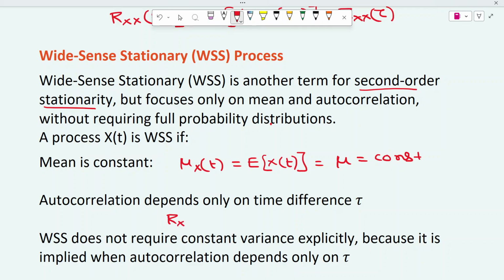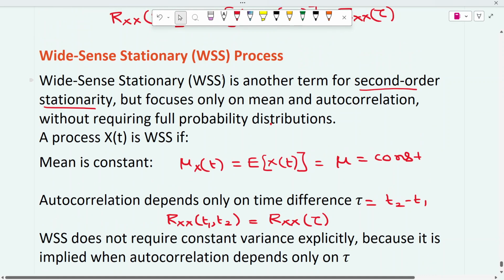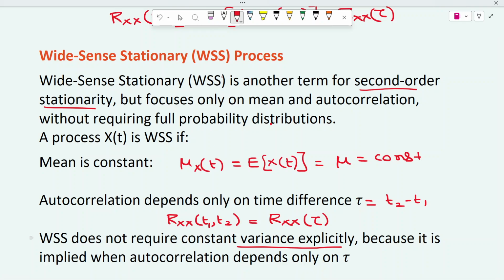That means R_XX(t1, t2) we should be able to write as R_XX(tau), where tau is t2 minus t1. If it satisfies these two conditions, then we can call such a random process a wide sense stationary process. It doesn't require the variance to be constant, whereas the second order stationary process requires constant variance also.